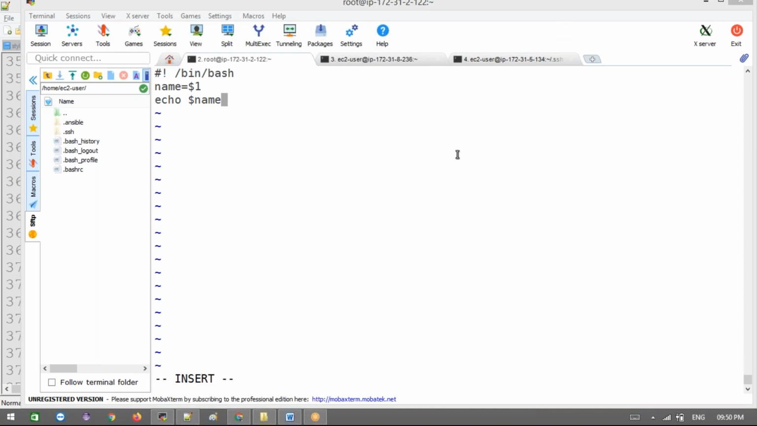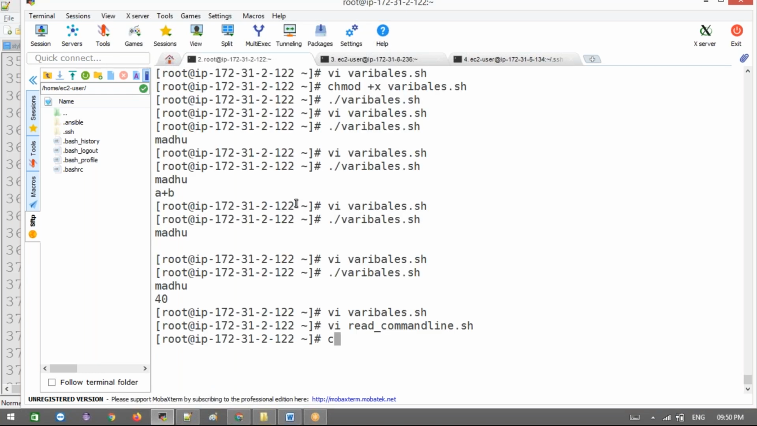Just expect what output will come. Save the script here. Give it executable permission. Whatever you give at runtime, it will print. Yes, at runtime it will print, right? But we did not specify anything as of now, right? Now let's try this. Let's run the read command line script. I'm trying to execute here.